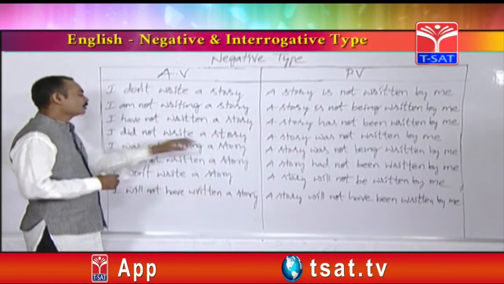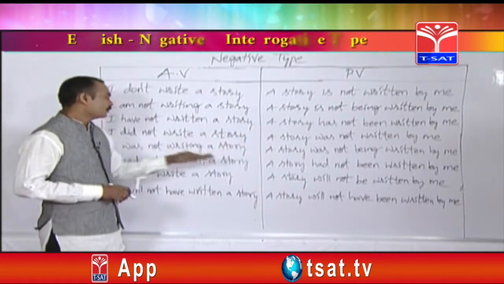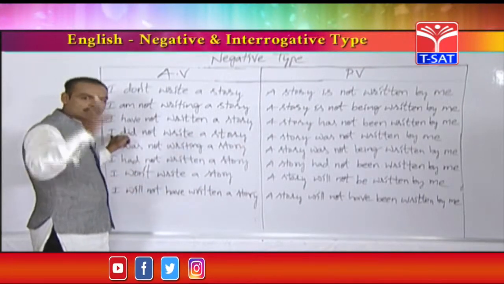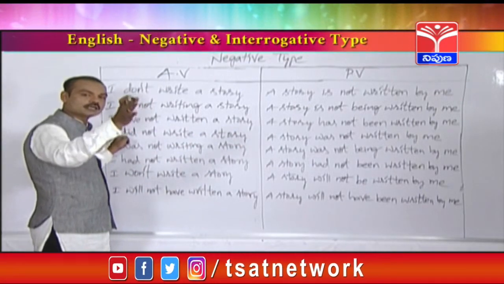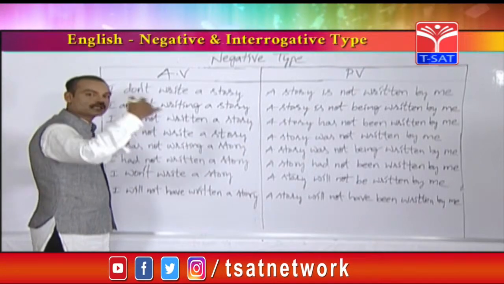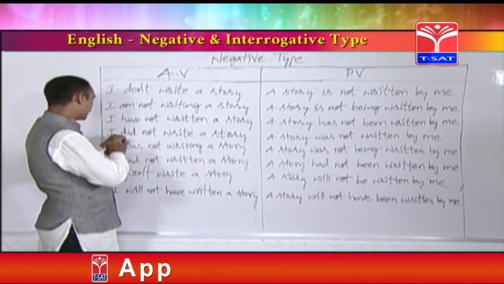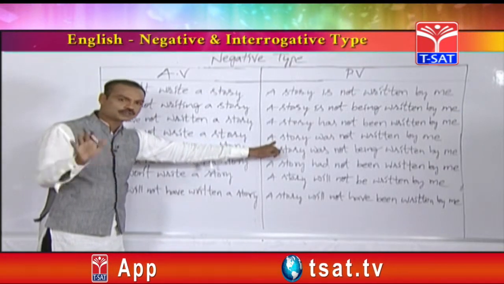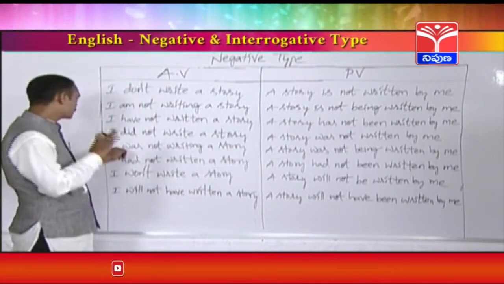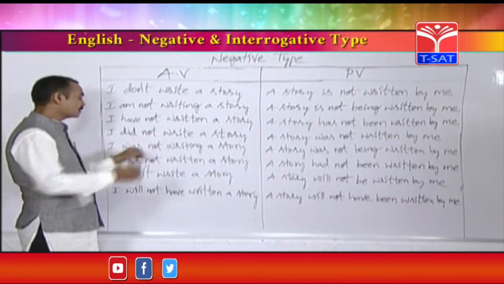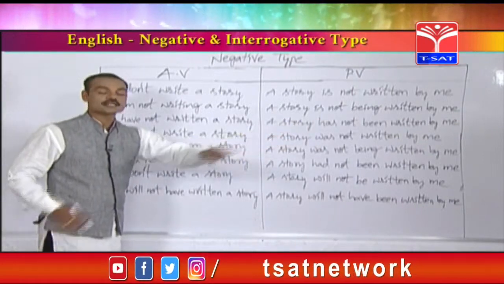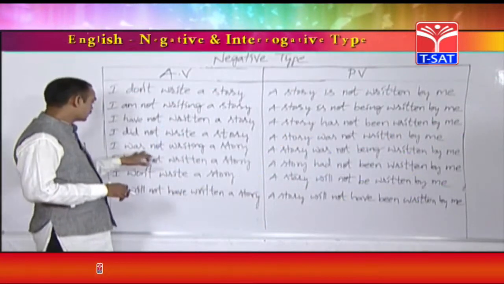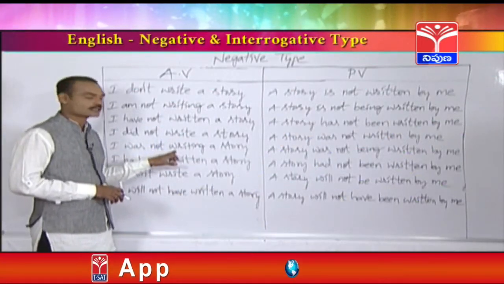Okay. So if you take the different pronouns, you can find out some changes, but if you take the nouns, there won't be any changes in nouns. Nouns should be written as it is. If the active voice starts with Kiran, the passive voice also should end with Kiran only. We should not change the nouns, but we should change the pronouns. If the active voice starts with I, the passive voice should end with me. So like that. Friends, let's see another tense, that is past continuous tense.